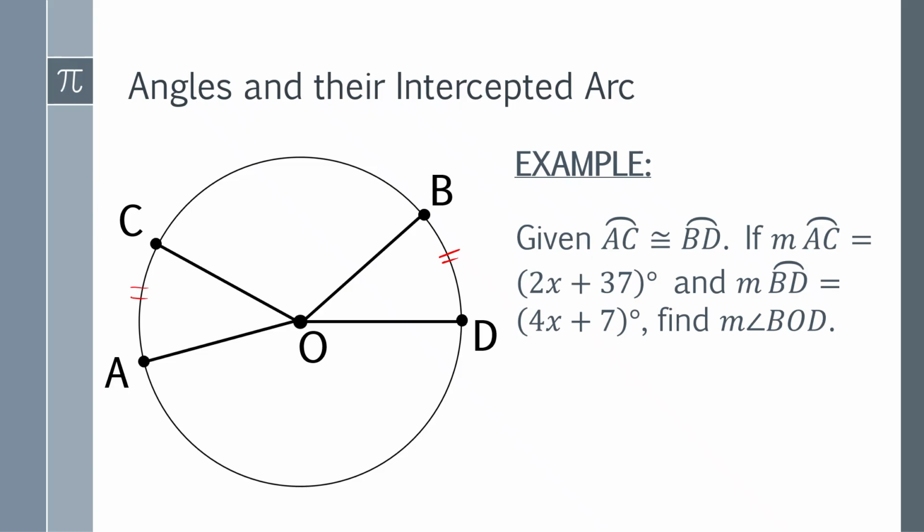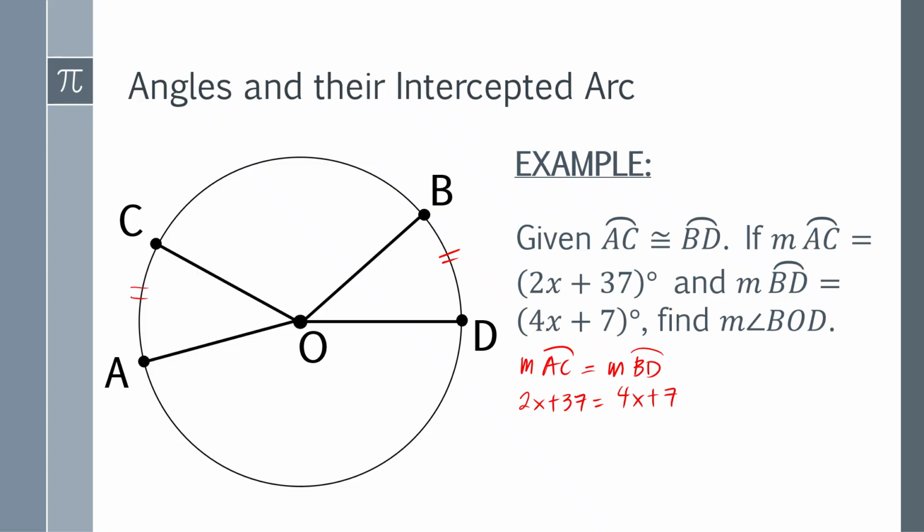So if they are congruent to each other, then we can write this as the measure of arc AC is equal to the measure of arc BD. The measure of arc AC, 2x plus 37, is equal to the measure of arc BD, which is 4x plus 7.